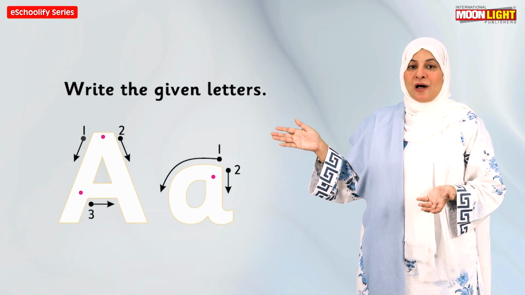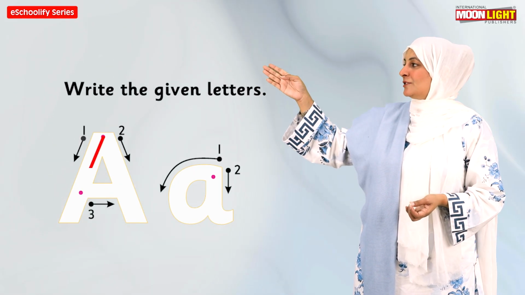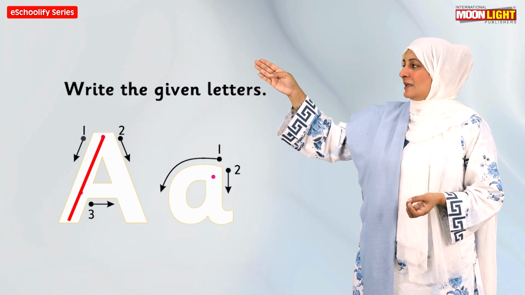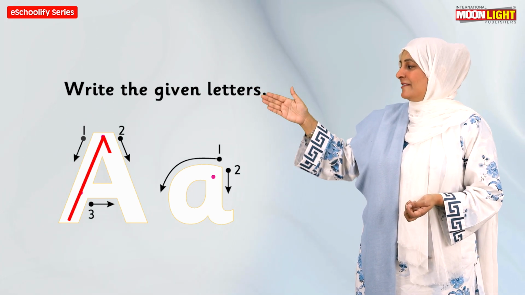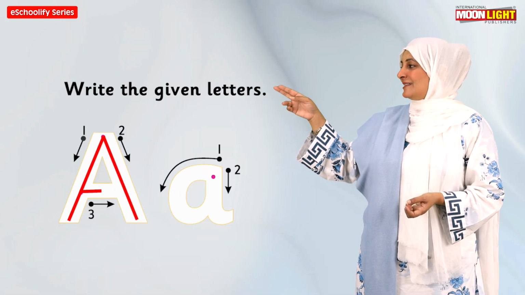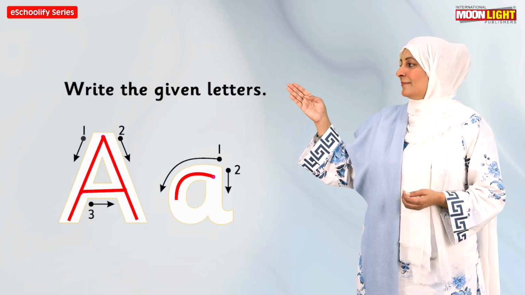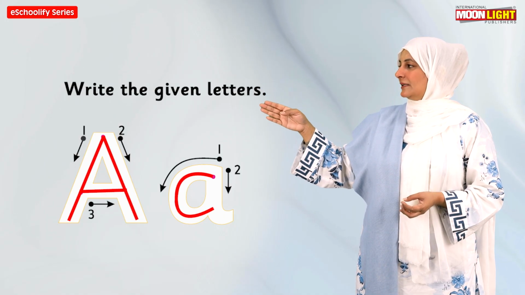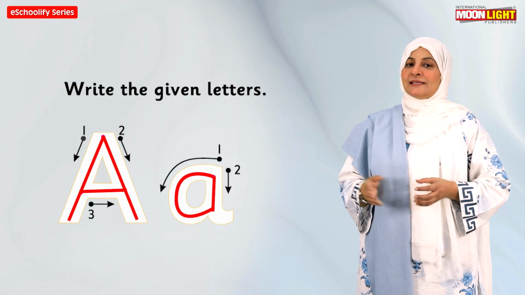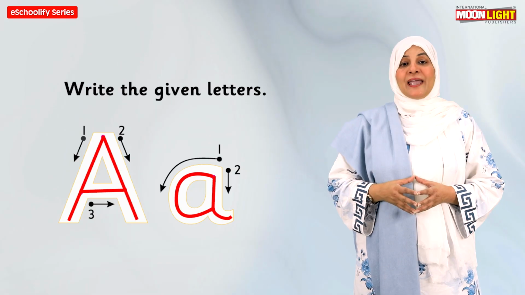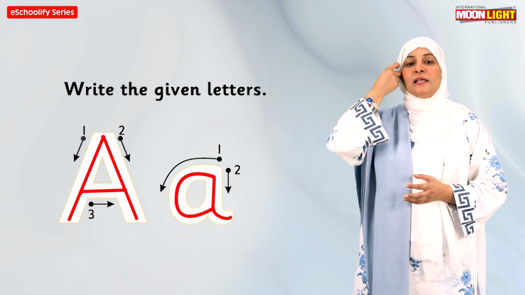So, how will you teach them? Start from the dot, come slant down. Start from the dot, come in the other direction, slant down, make a sleeping line. It will make capital A. Start from the dot, make a semicircle, go up, come straight down, make a loop. It will make small a.